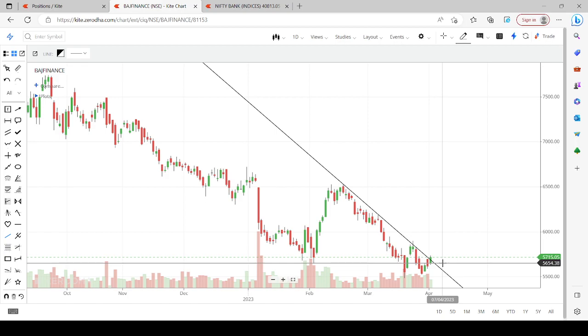The simplest formula for Bajaj Finance is to mark the high of that particular stock. From there, if it drops 20%, just blindly buy it. Don't require any stop loss. If it drops 30%, add more. If it drops 50%, add again more. And within the next 52 weeks, the stock will punch in a new 52-week high. That is the history of Bajaj Finance for the last 10-12 years.